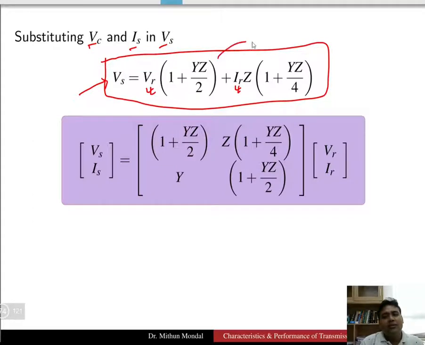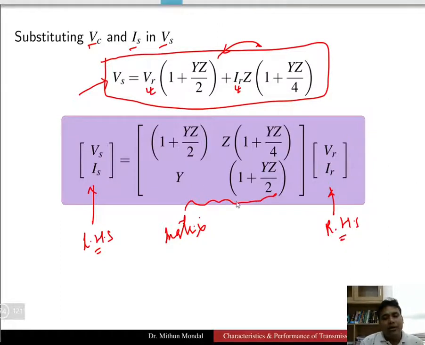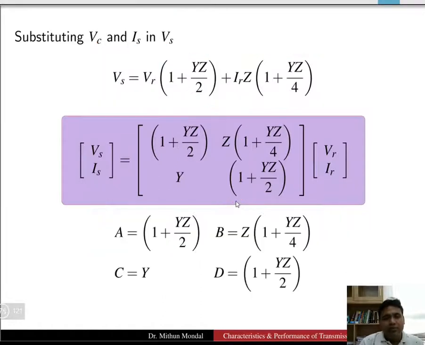This can be represented in the form of a matrix where on the LHS you have Vs and Is, the sending end quantities, and on the RHS it is represented with the help of the receiving end quantities Vr and Ir, and here we have the parameter matrix. The parameter matrix suggests that A is equal to 1 plus Yz by 2.